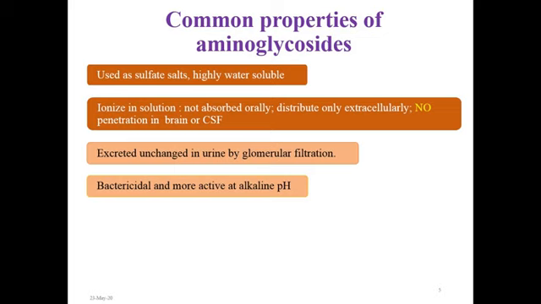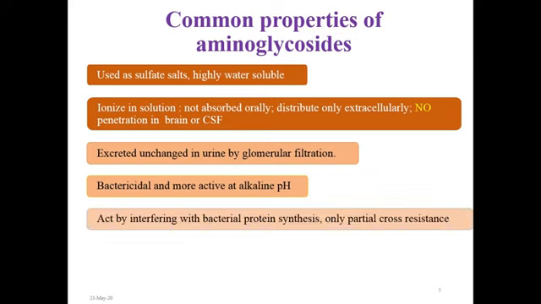Aminoglycosides are bactericidal in nature and they are more active at alkaline pH. Aminoglycosides act by interfering with bacterial protein synthesis. However, there is some partial cross resistance noted between the aminoglycosides, like between gentamicin and tobramycin.